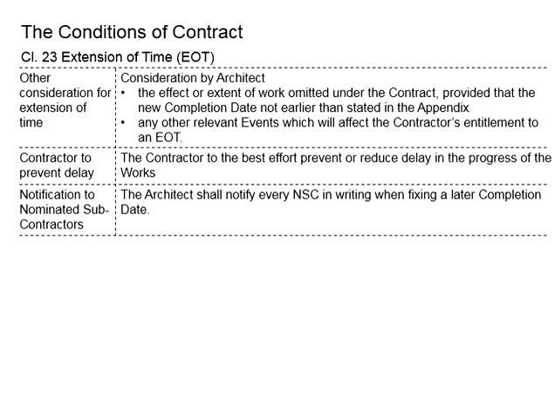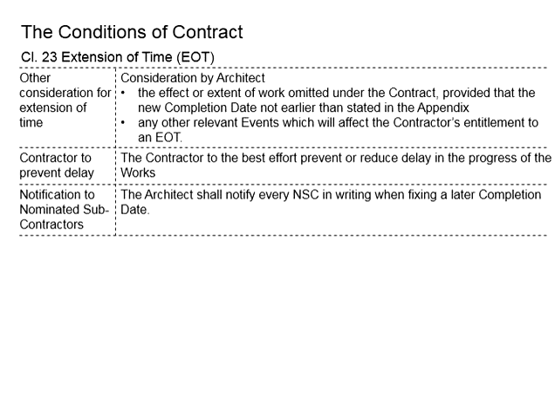The architect will need to be diligent to know whether the contractor is actually taking advantage of or abusing the EOT facilities. Next, the contractor should use his best effort to prevent or reduce the delay in the progress of the work.